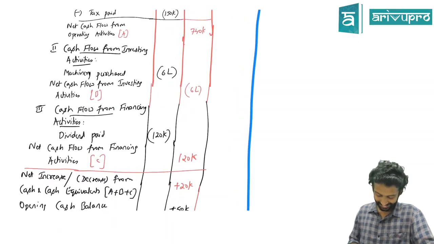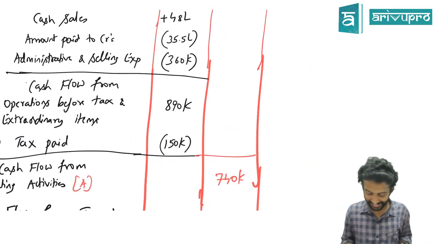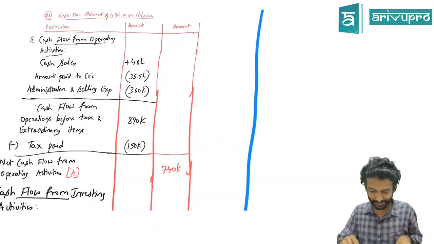Sir, what sir? What is this? We lost when you did operating activity only. Yeah. There afterwards we start paying attention only. Now we started ignoring you.